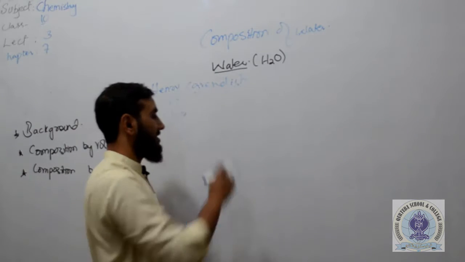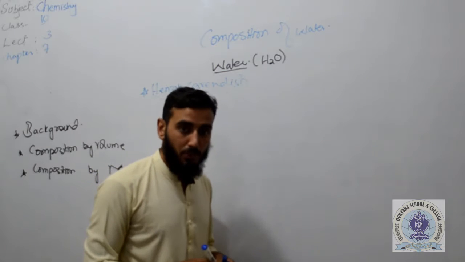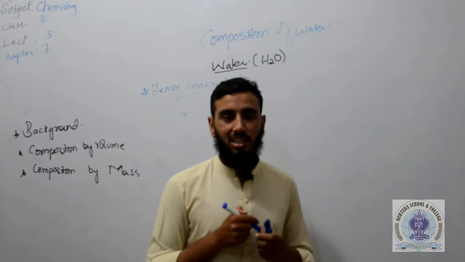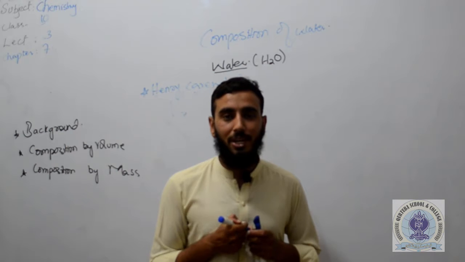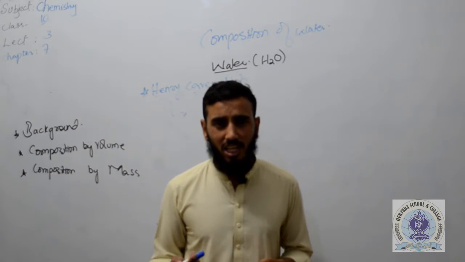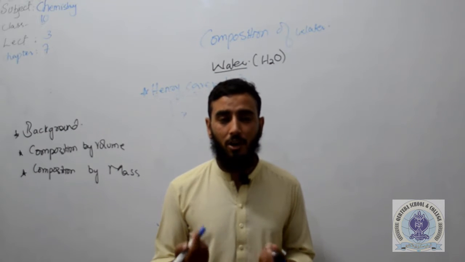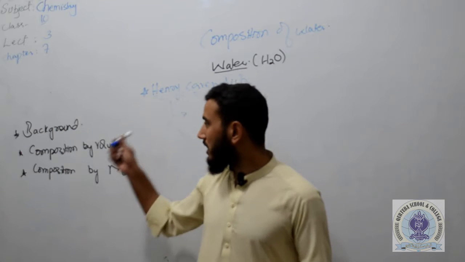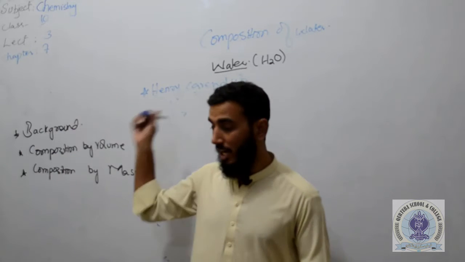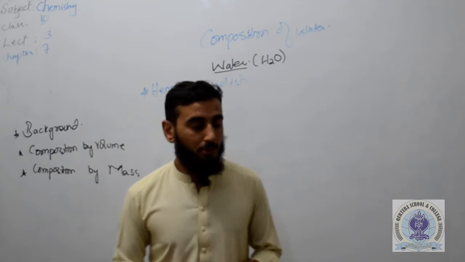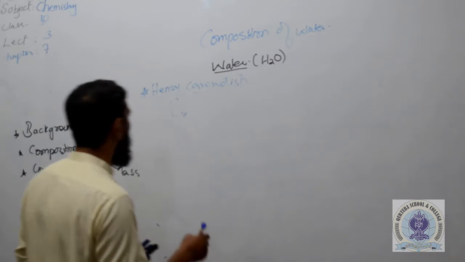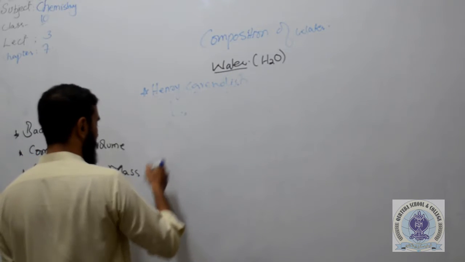Before his statement and his proof, it was said that water is an element, just like hydrogen is an element, carbon is an element, oxygen is an element. So they were thinking that water is an element before Henry Cavendish, but he came up with a proof and he said that no, water is not an element, rather it's a